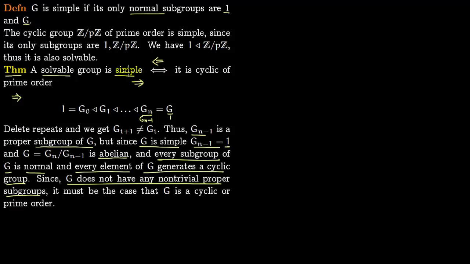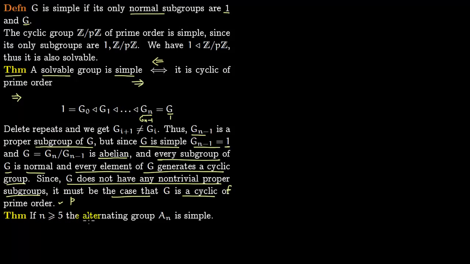We are given that G is simple, so it does not have any non-trivial subgroups. Now if it does not have non-trivial subgroups, it must be the case that G is cyclic of prime order. So G is cyclic of prime order, because if it has a prime order, then there is no number which divides this prime, so you do not have any non-trivial proper subgroups.